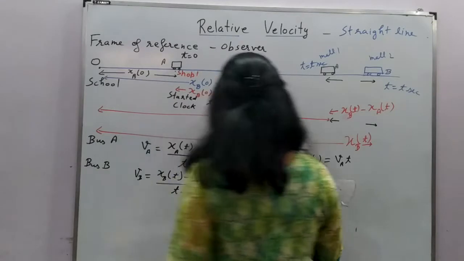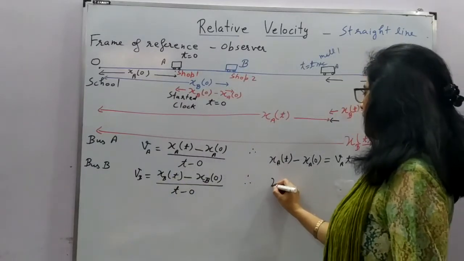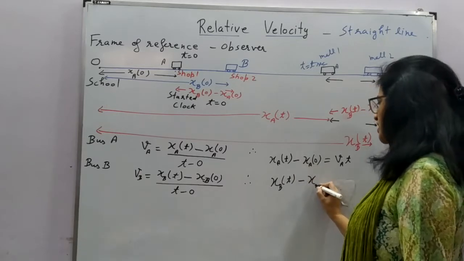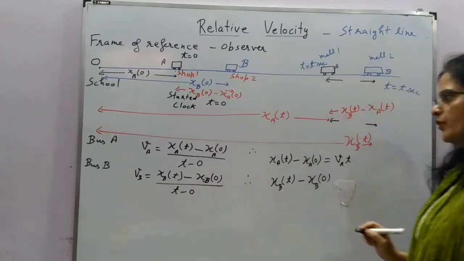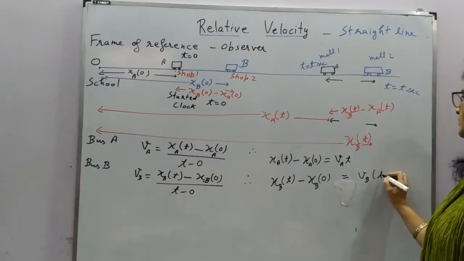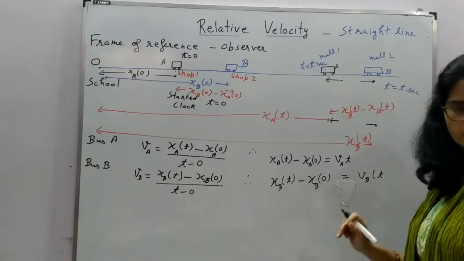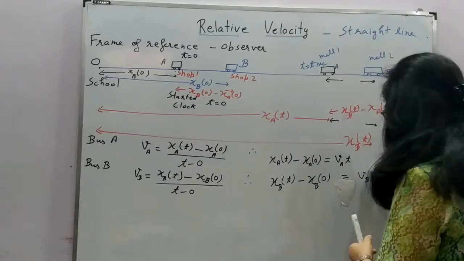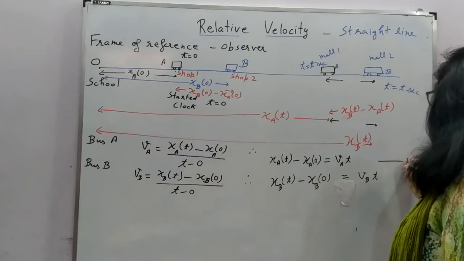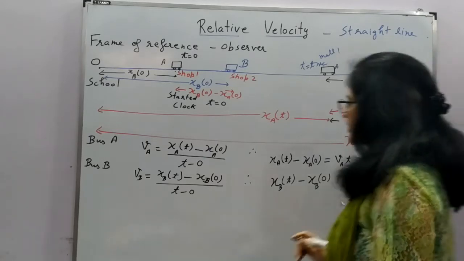So this will give us XB at time t minus XB at time 0 is equal to VB into T. So at time t we can write this equation for bus B. So these are our two equations.